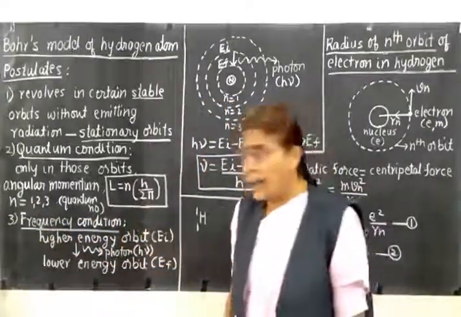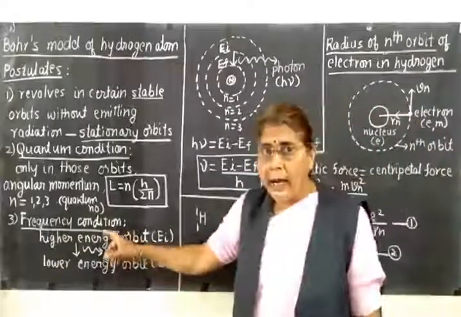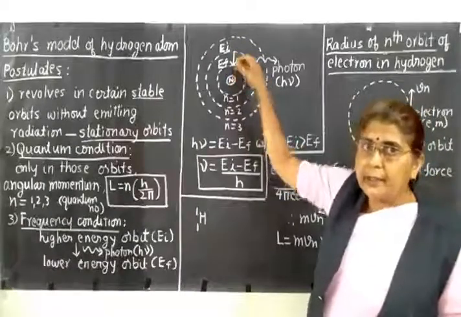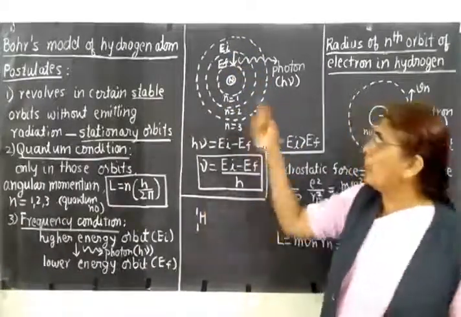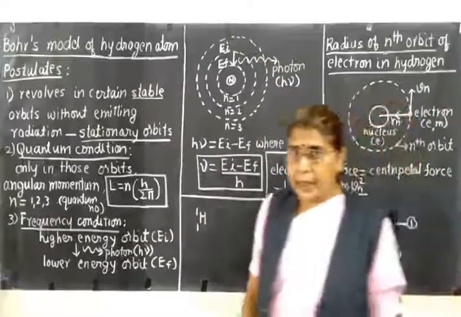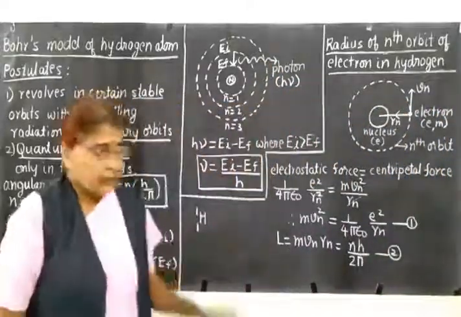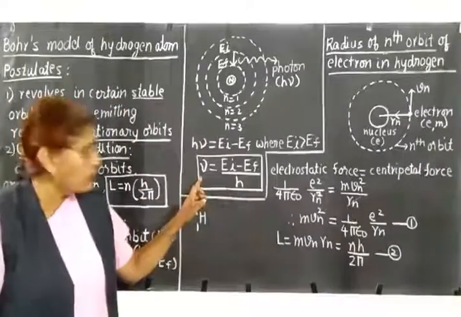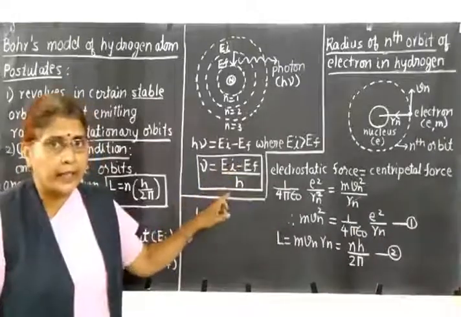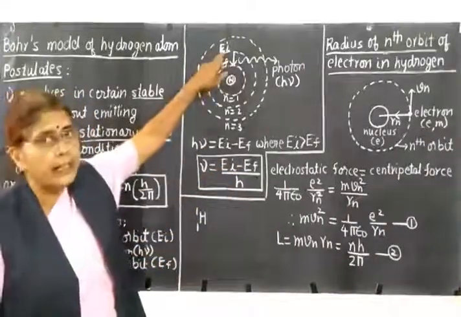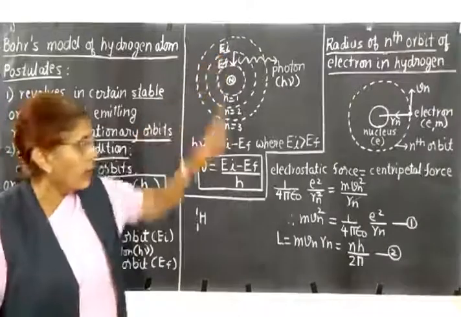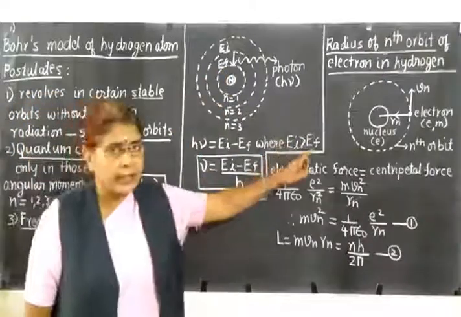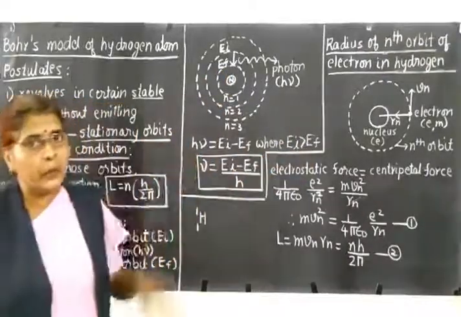Then the third postulate is called Bohr's frequency condition. According to this condition, when an electron jumps from a higher energy orbit to a lower energy orbit, the difference of energies between the two orbits is given out in the form of electromagnetic radiation. Therefore, the frequency of emitted radiation is given by the condition nu is equal to Ei minus Ef upon h, where Ei is the energy of the initial state of the electron and Ef is the energy of the final state of the electron, where Ei is greater than Ef. So these are the three important postulates of Bohr.